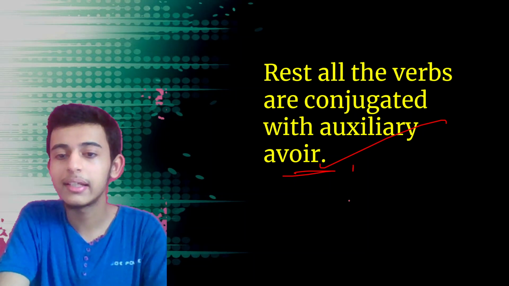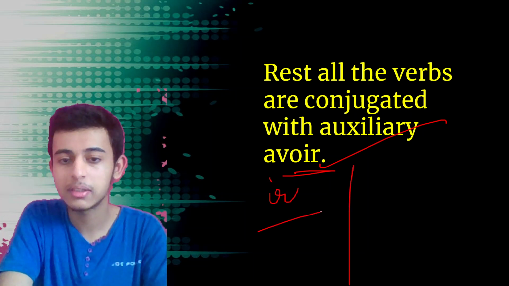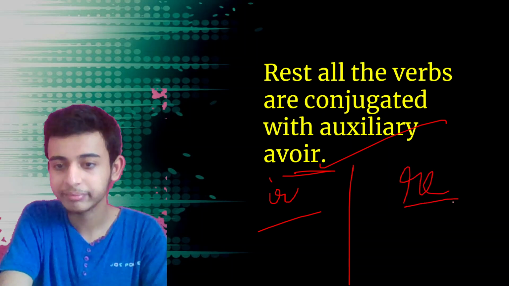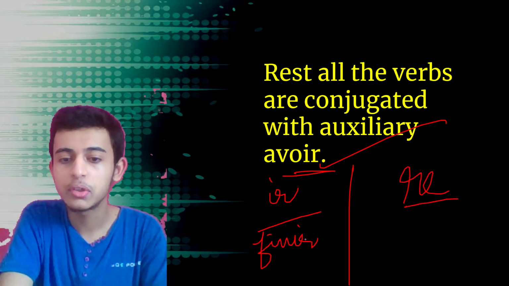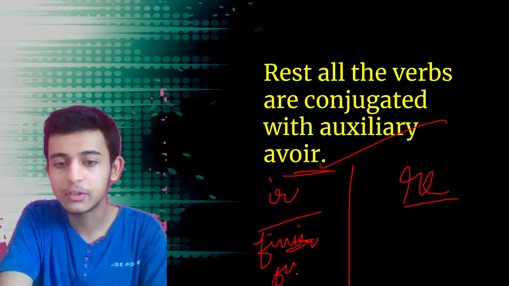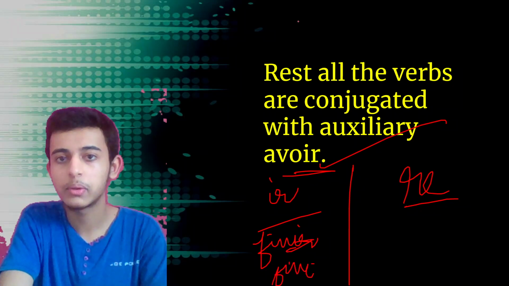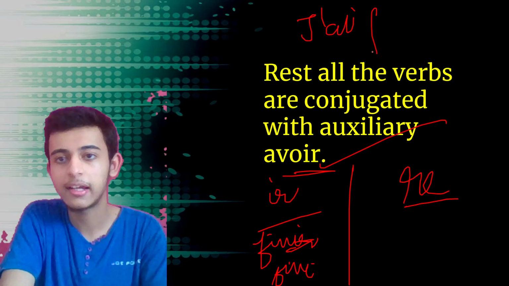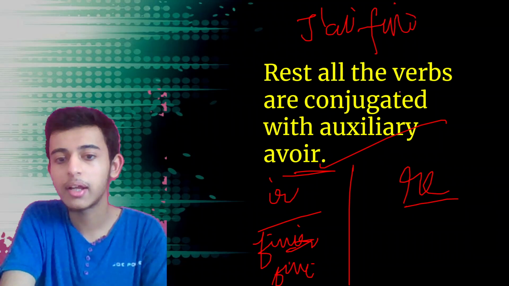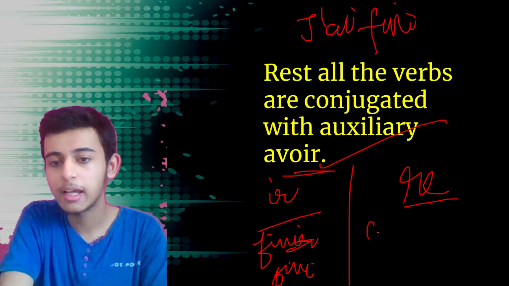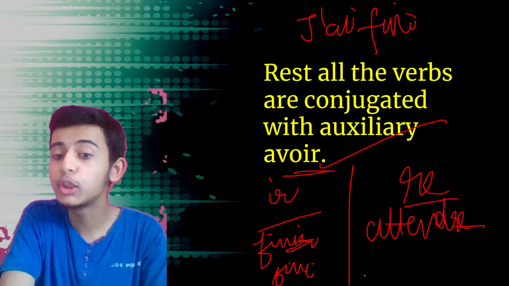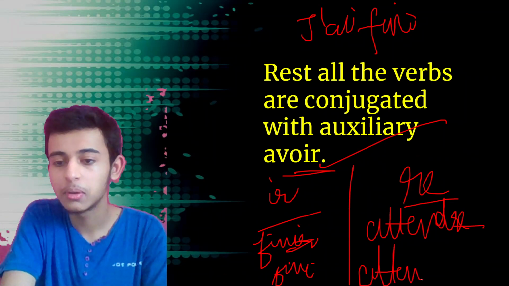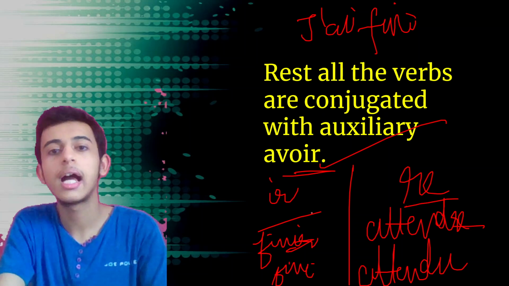And for IR and RE verbs, let me tell you how to form the past participle. Let's say I have finir. You're going to remove this IR and add I. So it becomes fini, and you can conjugate it as j'ai fini, I have finished. For RE, let's say I have attendre: remove RE and add U. So it becomes attendu. Nous avons attendu.